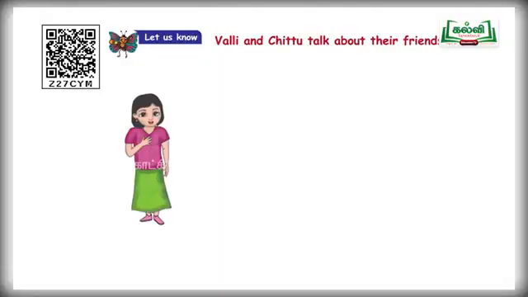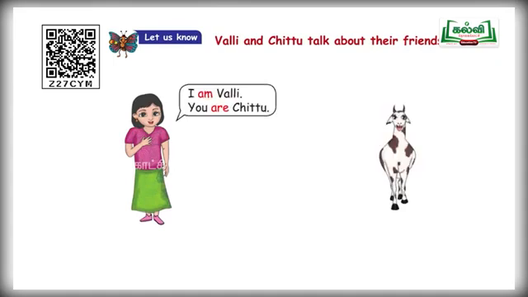See, Valli. She is Valli. Valli said to Chittu, I am Valli, you are Chittu. I am Valli, நான் Valli, you are Chittu, நீ Chittu. So, I is a pronoun. So, after the pronoun I, what Valli used here? Am. A-M, am. I am Valli. If she say, I Valli, is there any meaning? Is there any meaning children?